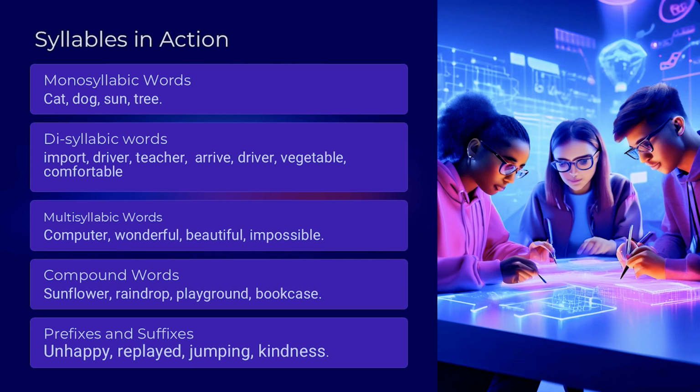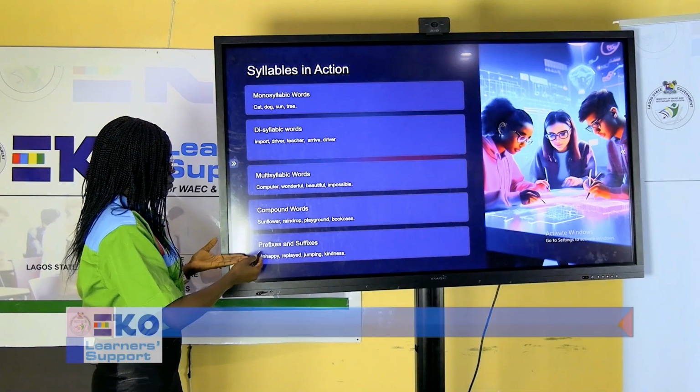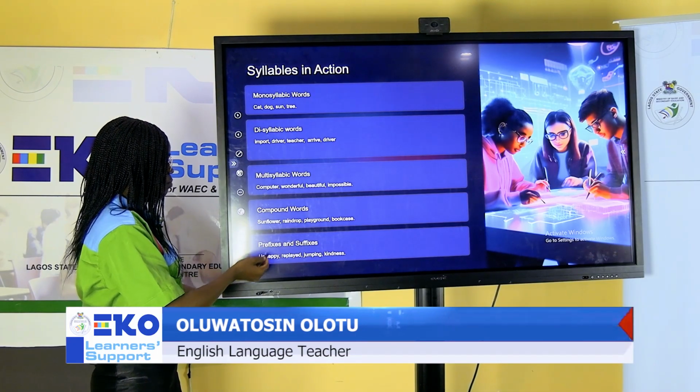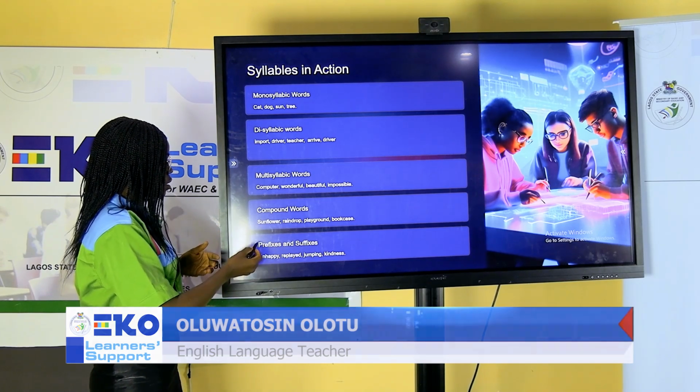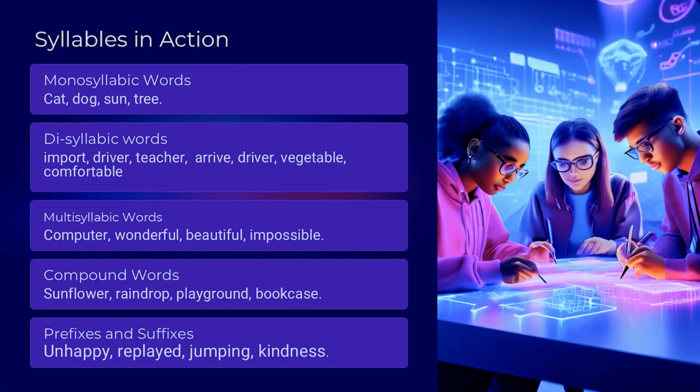Then when we talk about prefixes and suffixes, we add un to it to make it a prefix, and in that case we have words with more than one syllable. For instance, we say unhappy, that's three-syllable word. By using our prefix, we have added an additional syllable to that word. Replayed, the prefix here has made this particular word to be more than one syllable.